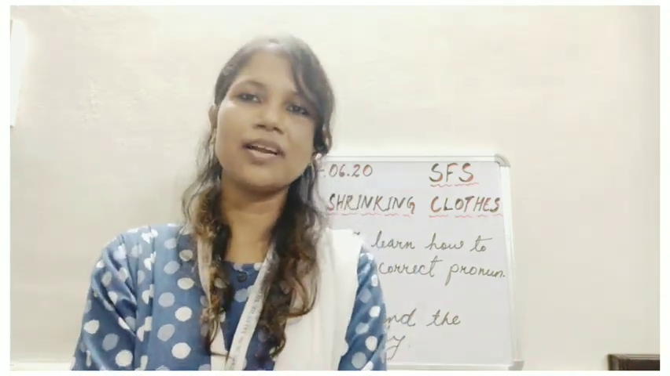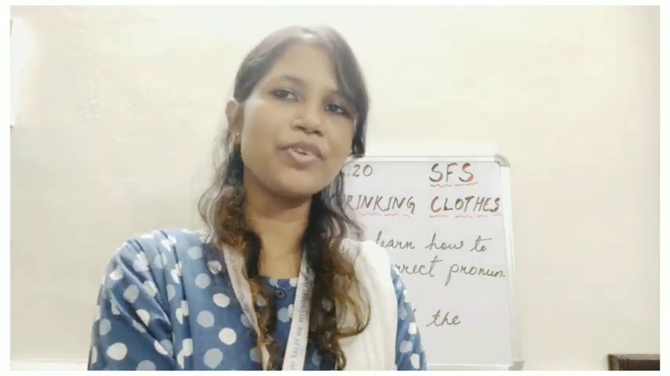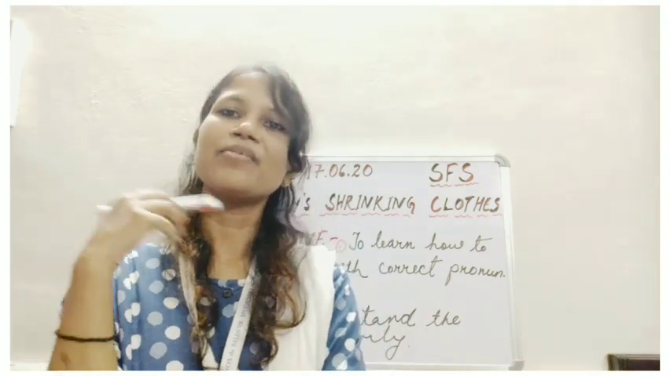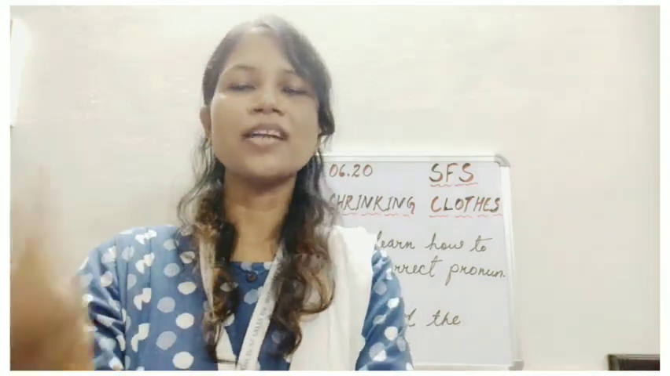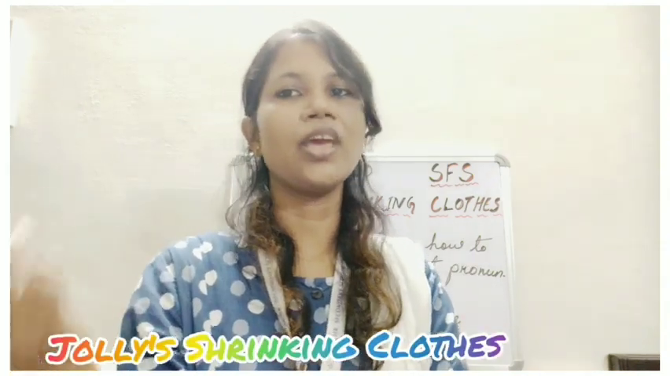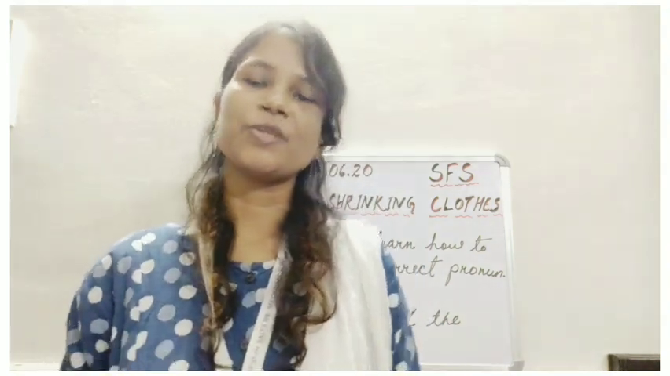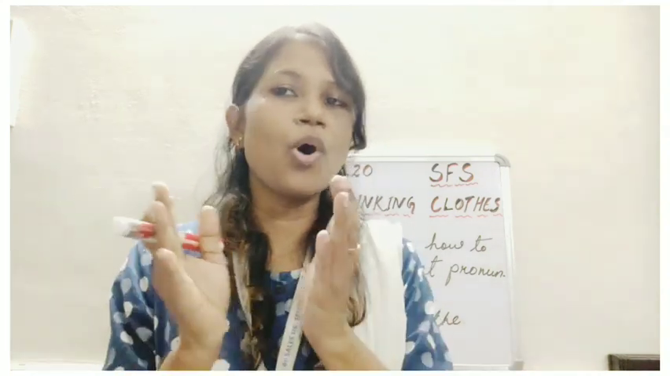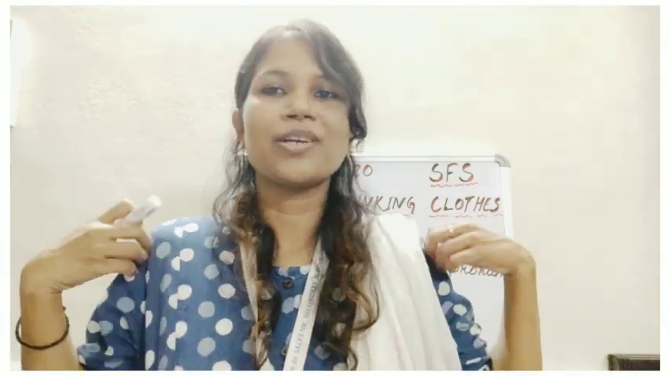So dear students, let us do a quick recap of what we did in our last class. In our last class, we started a chapter, lesson 4 from our English textbook, named Jolly's Shrinking Clothes. Now who is Jolly? Jolly is the main character of this particular story. He is a boy. And what is the meaning of shrinking? It means to become small, to shrink. His clothes shrink, and clothes means the clothes that we wear.